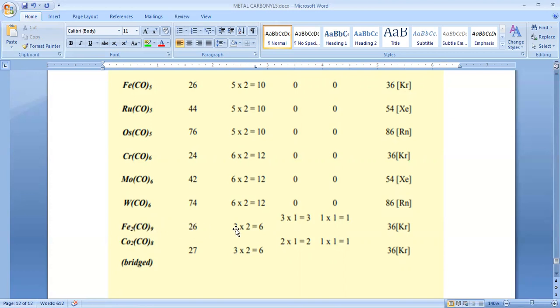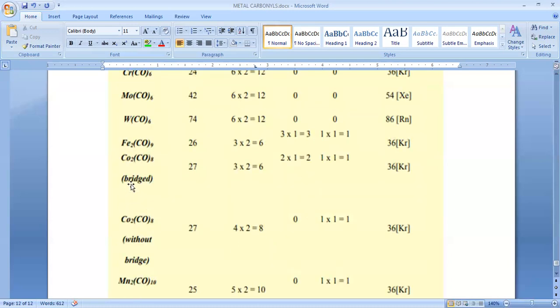Next, how many terminal bonds do we have? Six terminal bonds, but he has taken only three terminal bonds. Okay, he has taken 50%. And next, how many bridged ligands do we have? Three. So each contributes how many electrons? Two electrons. But here he considered only one, so that's why he taken as three. And one into one is one metal bond and one electron, not two. If you sum this up, you will end up with this number.